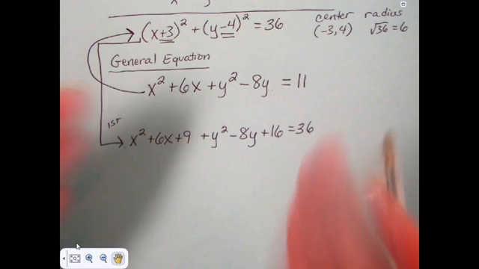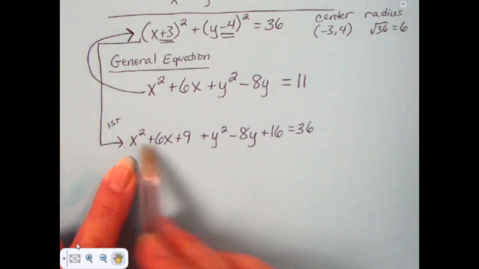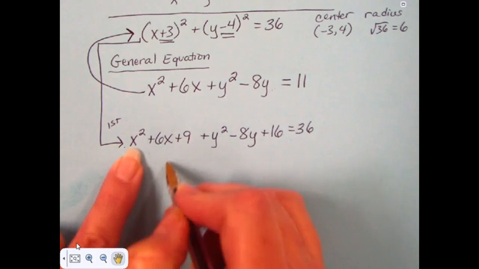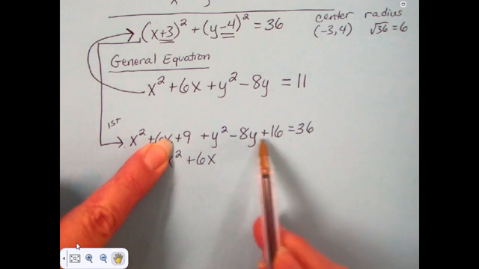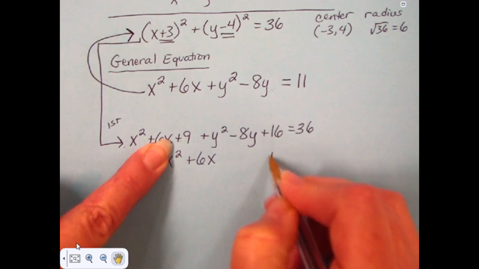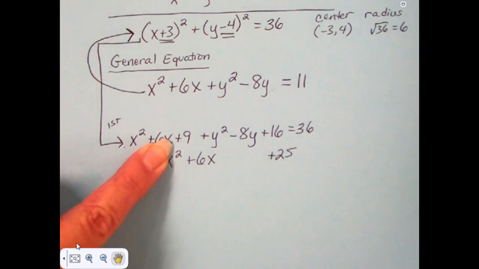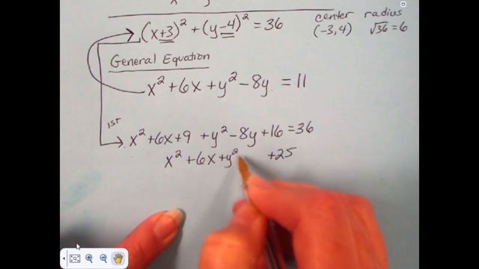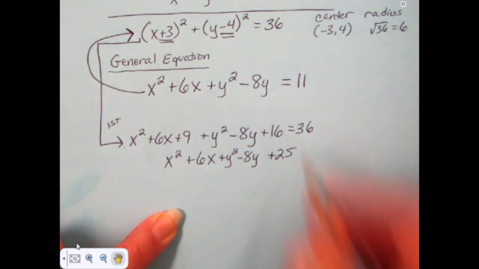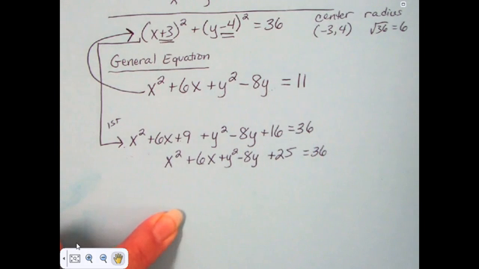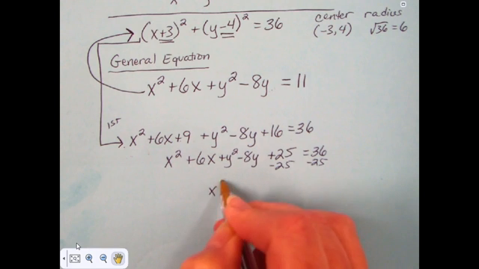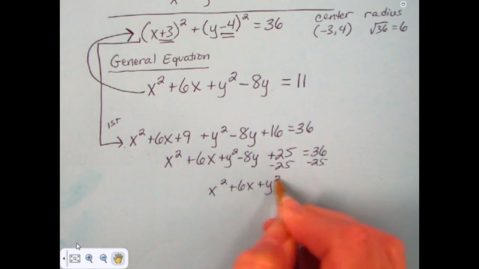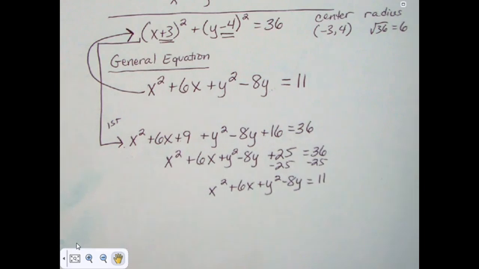So I wanted to show you where this comes from, because then I would look across to see if there are any like terms. There are no other x squareds. There are no other 6x's. But here's a 9 and a 16. That would be a plus 25, and I'm just going to put it on the end here because that's where I like to put my numbers. And then a plus y squared and a minus 8y. And that right now still equals 36. But if I felt like it and wanted to put this in general form, I could subtract 25 from both sides of this equation, and I get x squared plus 6x plus y squared minus 8y, and that equals 11.